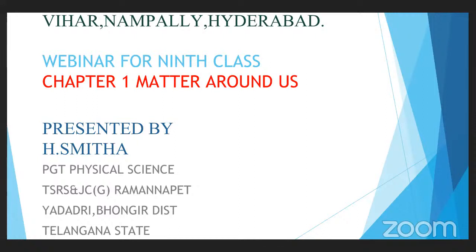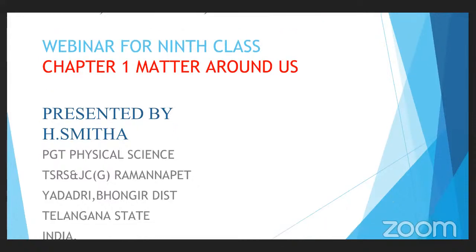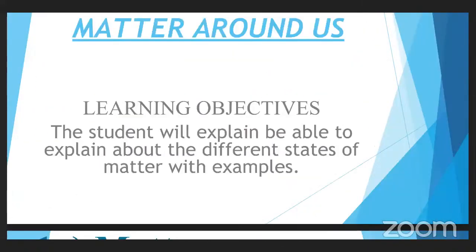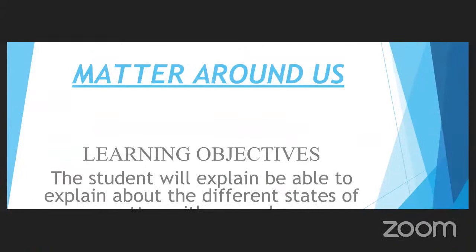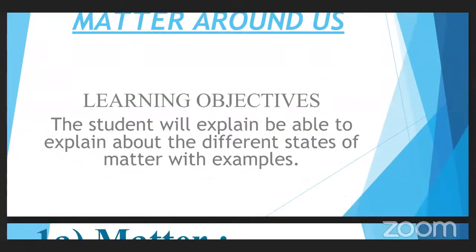Okay, so the first chapter is matter around us. This topic will be taken by me, and the other 3 chapters will be taken up by some other physical science teachers. Okay, now let us go into the topic first. So first I would like to discuss matter around us.